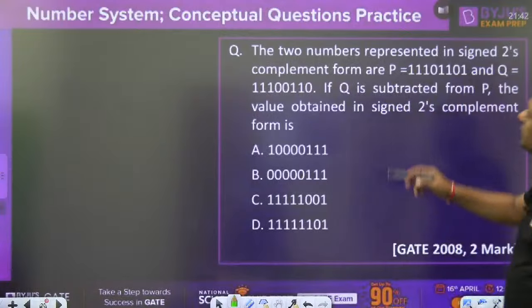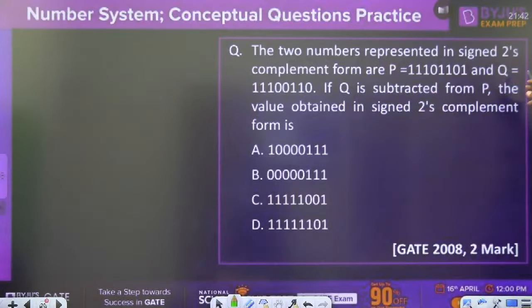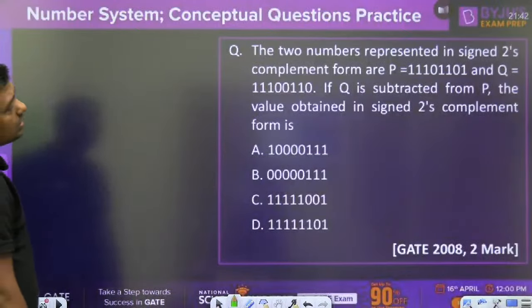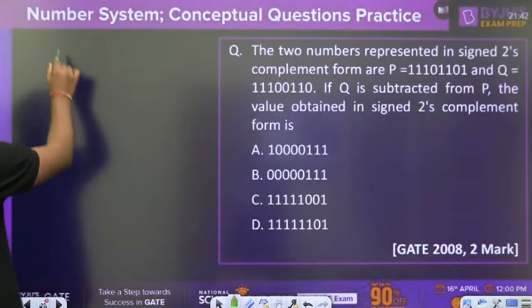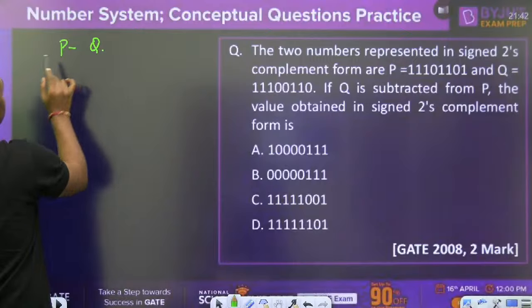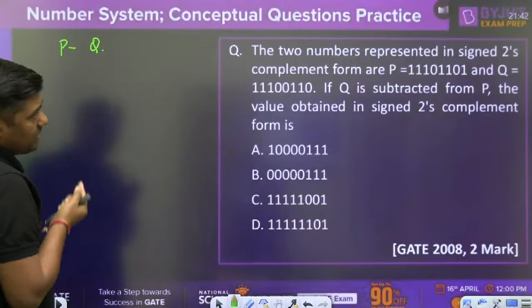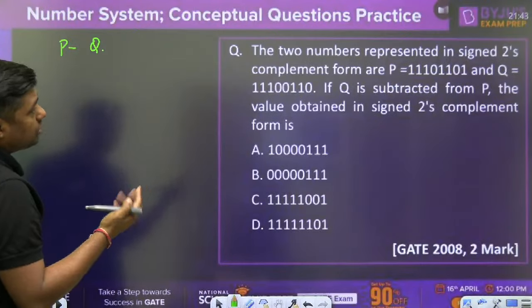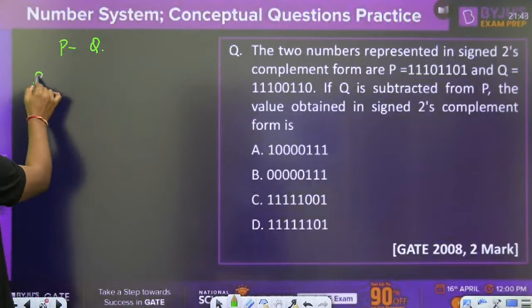Now, give an answer. The two numbers represented in the sign 2's complement form P and Q. If the Q is subtracted from the P, the value obtained in sign 2's complement form is. Subtraction means Q is subtracted from the P. P minus Q. What is the method? You have to find the 2's complement of what? Q.